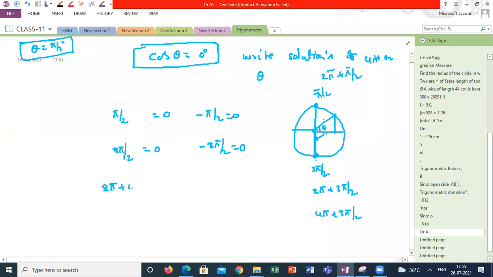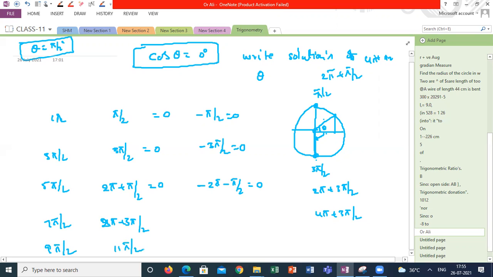And again at 2 pi plus pi by 2 it is 0, or minus 2 pi minus pi by 2 is also 0. So how am I writing it? pi by 2, 3 pi by 2, 5 pi by 2, next 4 pi plus pi by 2. Or 2 pi plus 3 pi by 2, 7 pi by 2, 9 pi by 2, 11 pi by 2. All these are values where my cos is 0. Will you agree with me?